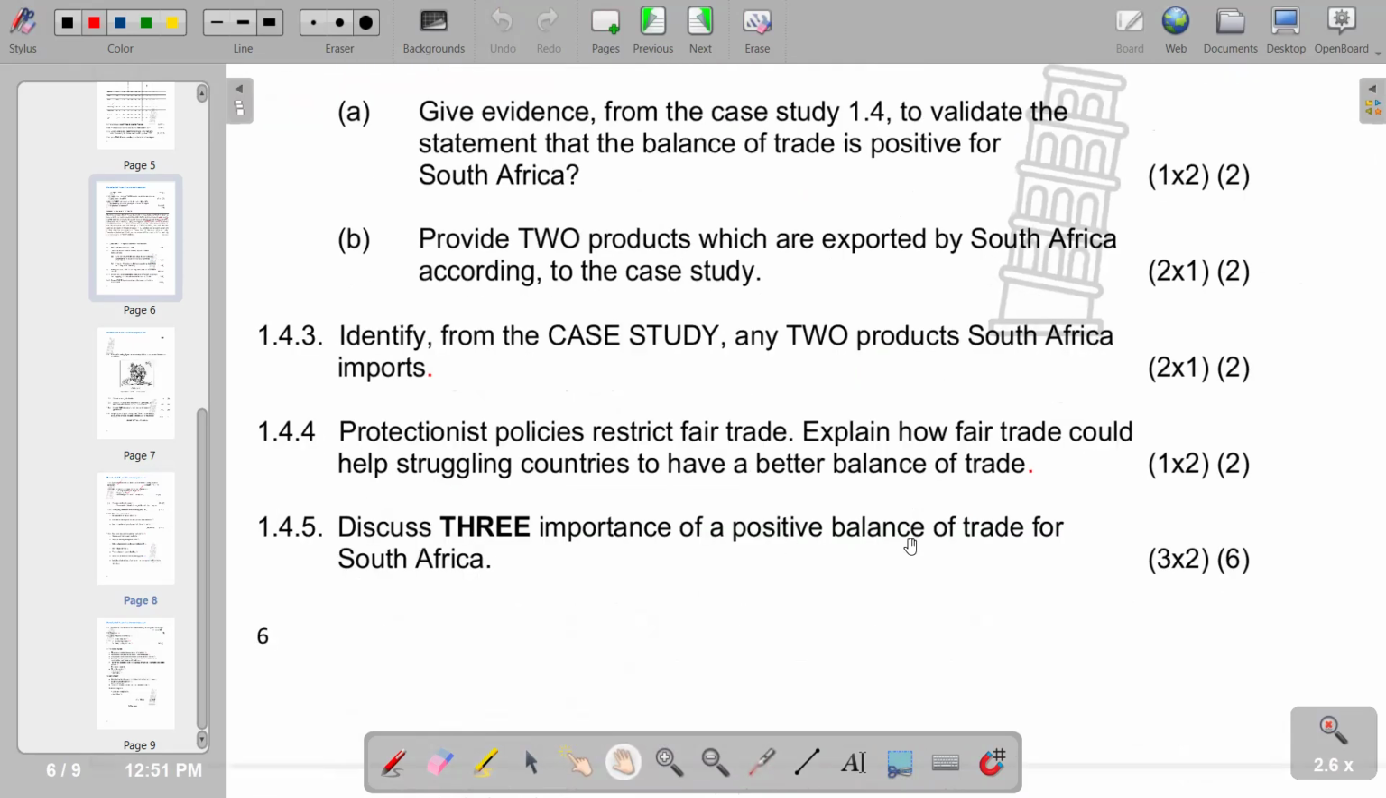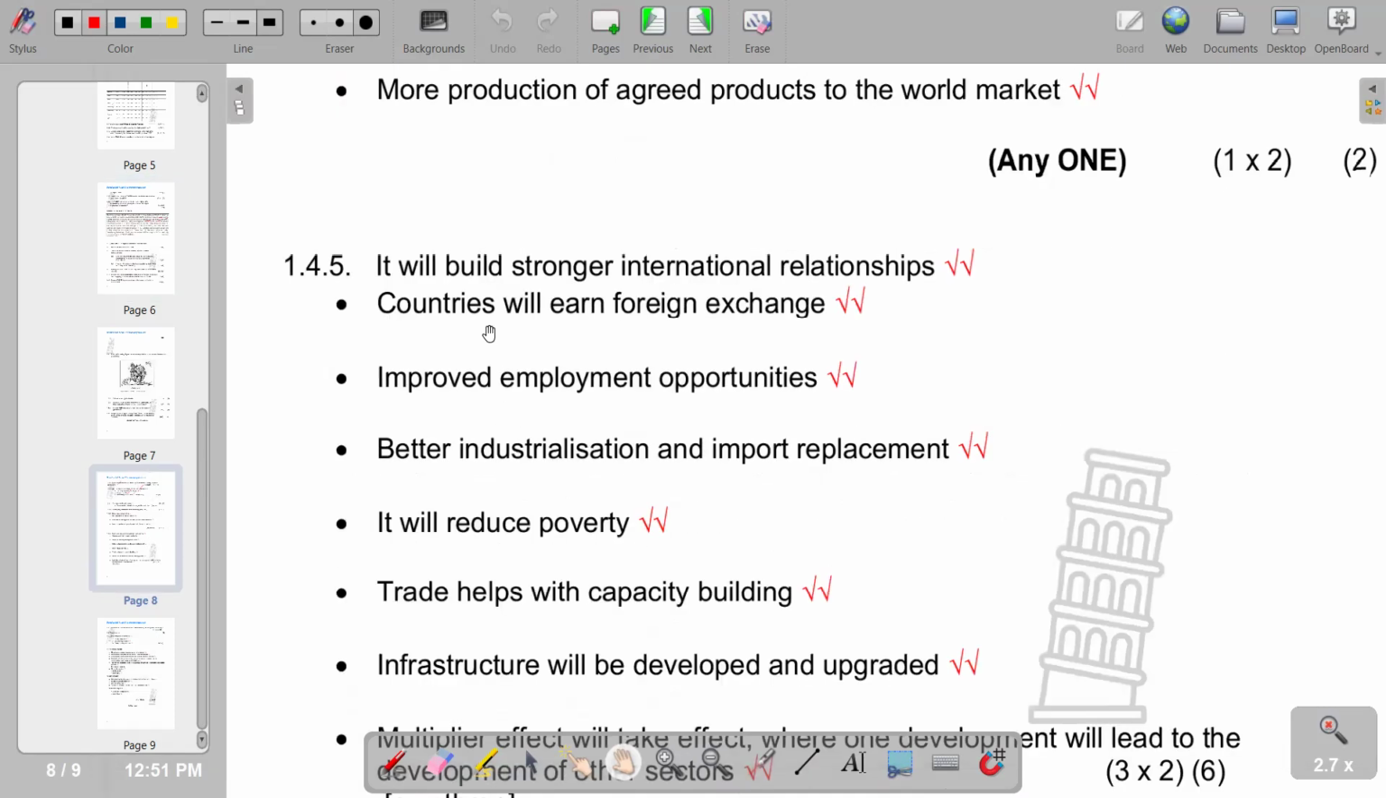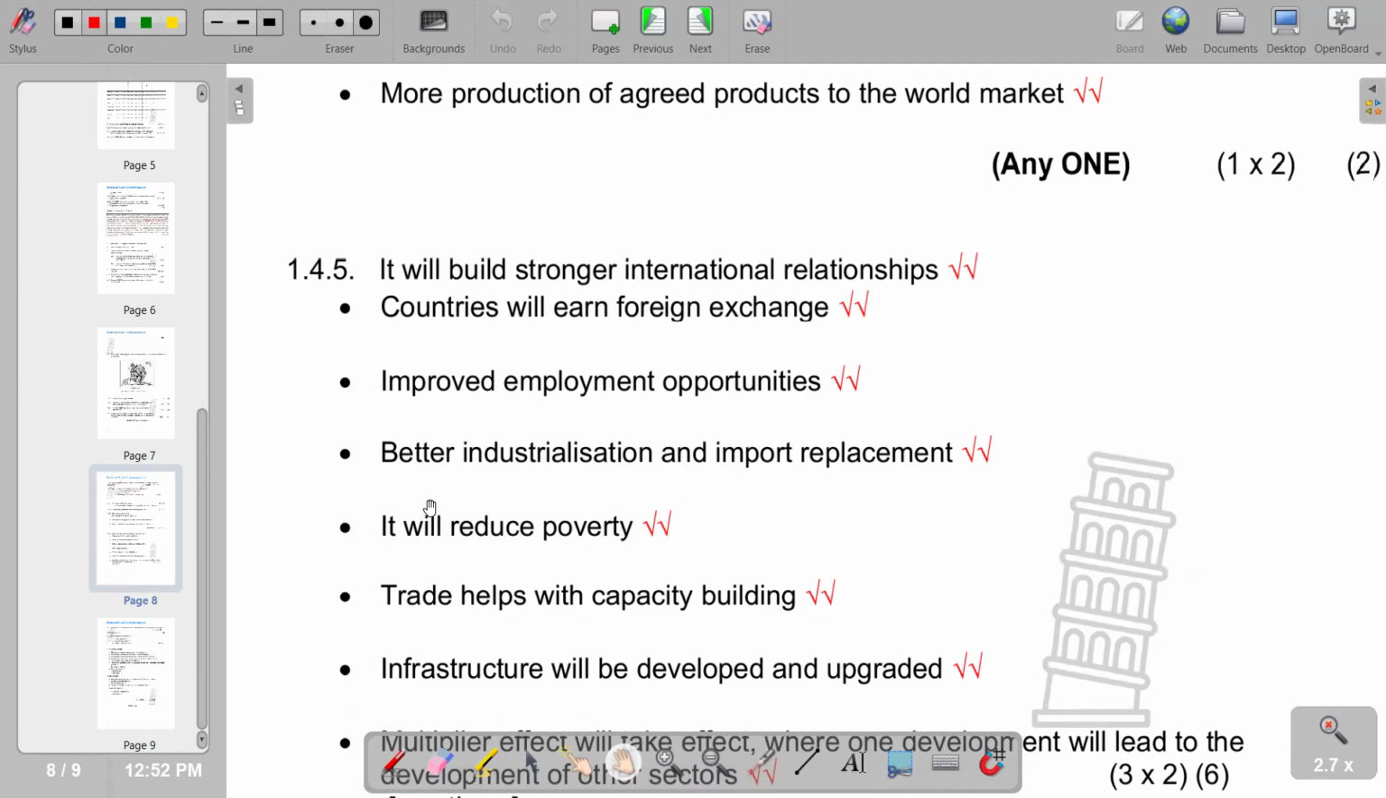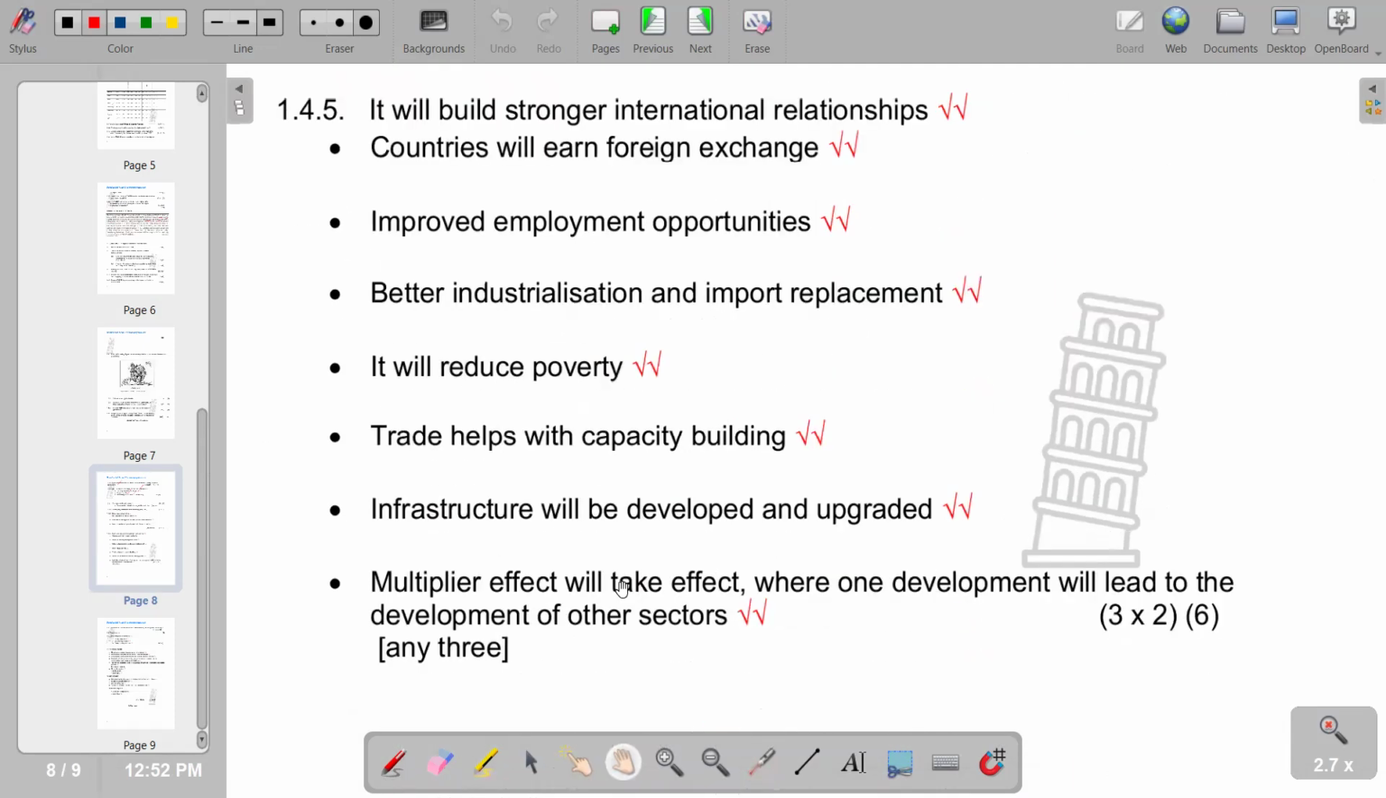So moving on to 1.4.5. Discuss the importance of a positive balance of trade for South Africa. A positive means we have got more exports than imports. So what is the importance of that? It will build strong international relationships. That is on our 1.4.5. Improved employment opportunities, better industrialization and import replacements. It will reduce poverty. Trade helps with capacity building. Infrastructure will be developed and upgraded. So these are some of the points that we can put on that part.